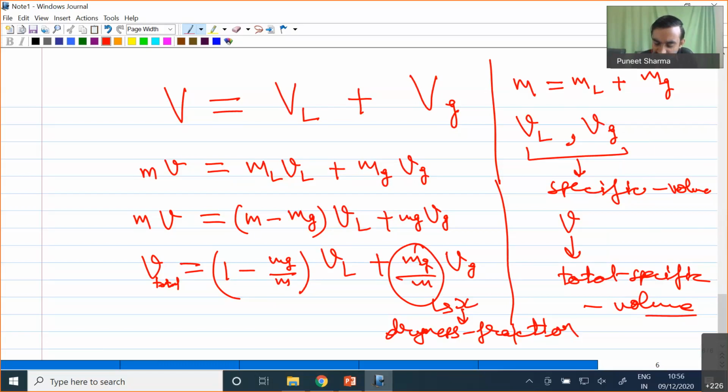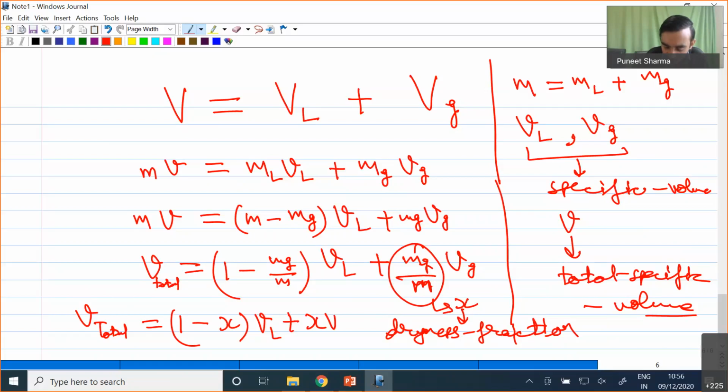So m is the total mixture mass, and mg is the mass of the gaseous or vapor phase, and this ratio we define as x. Because of that, the specific volume v of the liquid-vapor mixture is equal to (1 minus x) times vL plus x times vg.